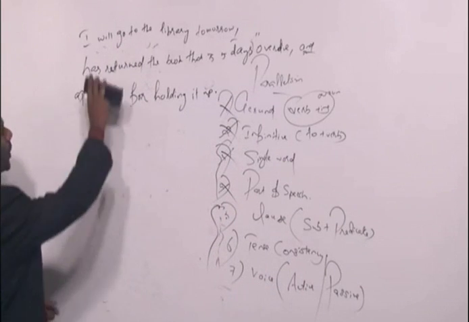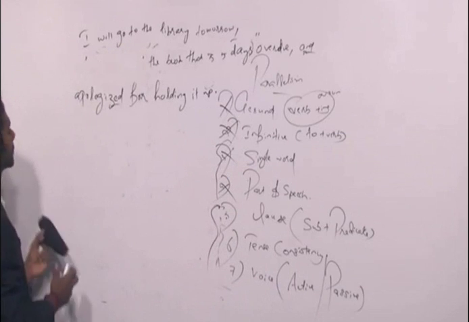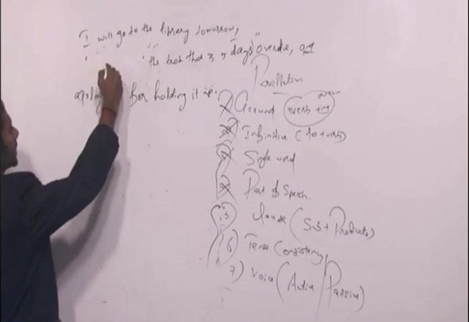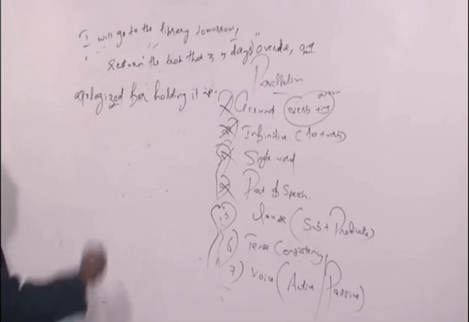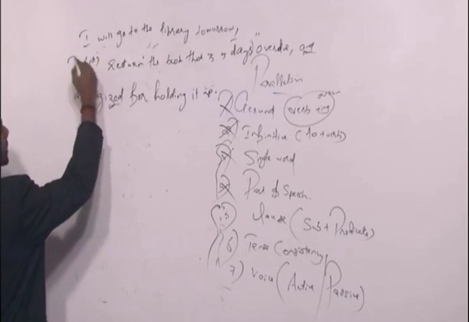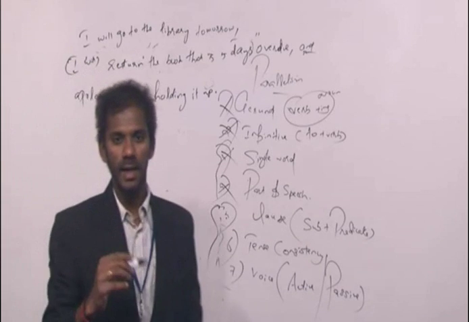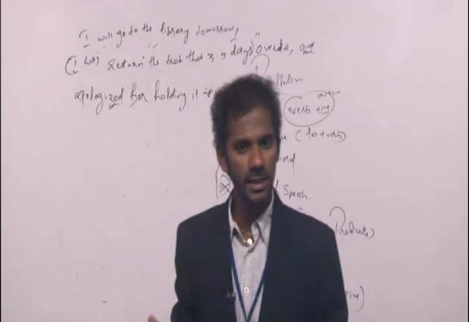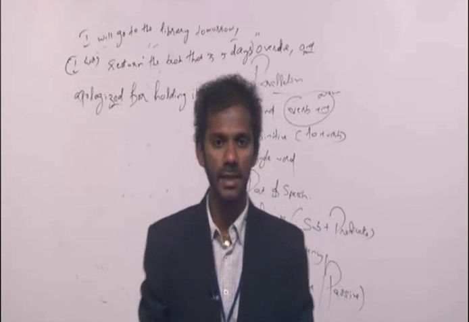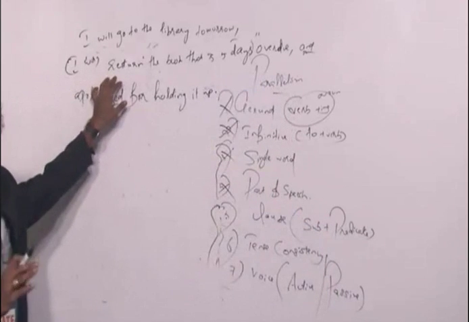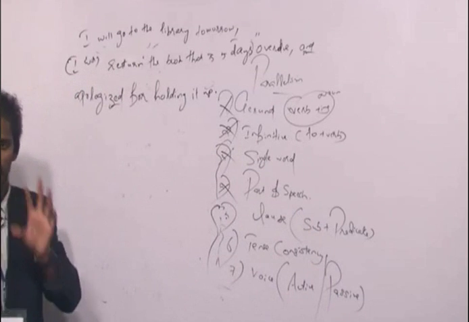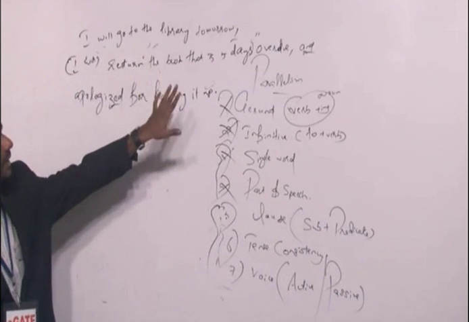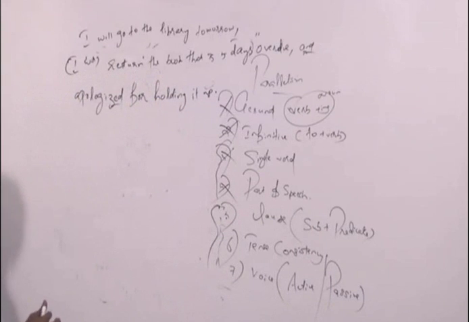I will go to the library tomorrow. Return the book. Return the book is same as I will return the book. I will go to the library tomorrow, comma, return the book. As I said, return the book is same as I will return the book. There is no need for me to repeat I will in front of the second idea. Clear? Return the book that is 5 days overdue and apologize.